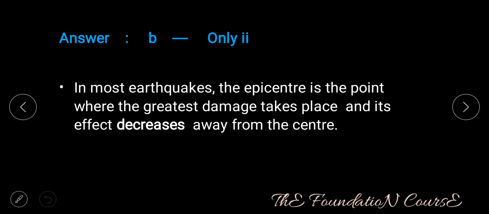Answer is option B, that is only 2. In most earthquakes, the epicenter is the point where the greatest damage takes place and its effect decreases as we go away from the center.